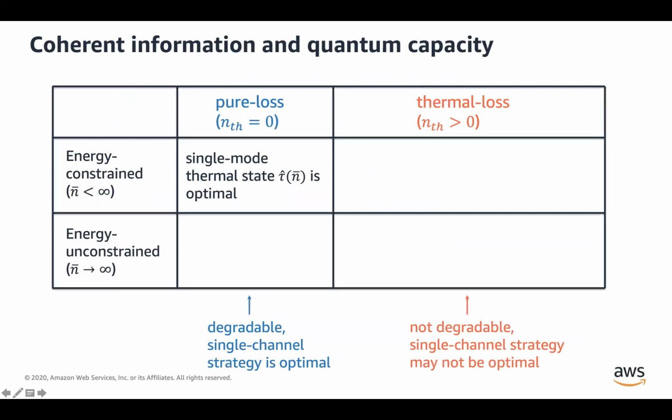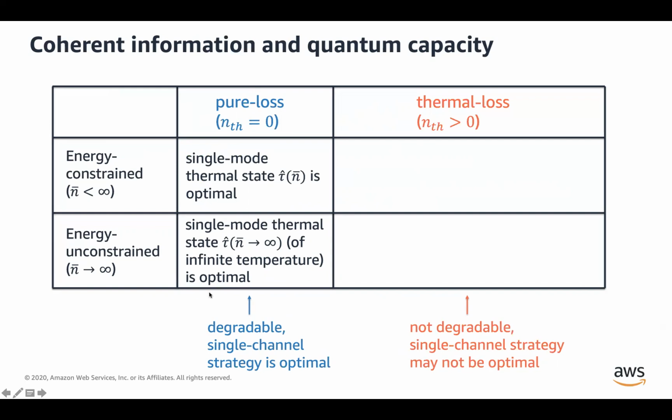So to briefly give an overview of where we are today, we know that for pure loss channels, when we are under some energy constraint, inputting a single mode thermal state is known to be the optimal strategy, and this is a single channel strategy. And similarly, in the energy unconstrained case, we can simply input an infinite temperature thermal state, and again, this is known to be an optimal strategy, even including multi-channel strategies.